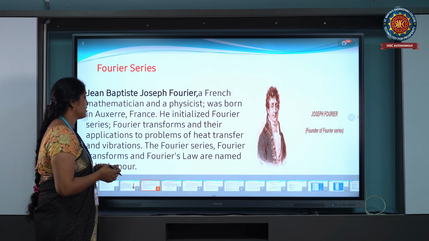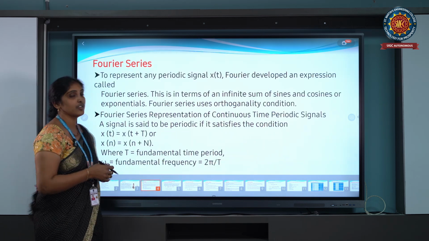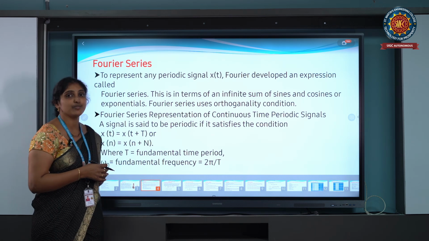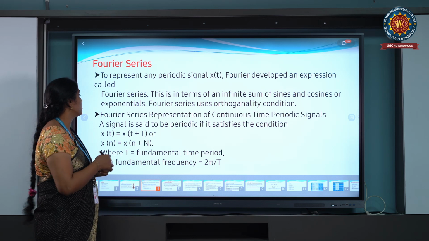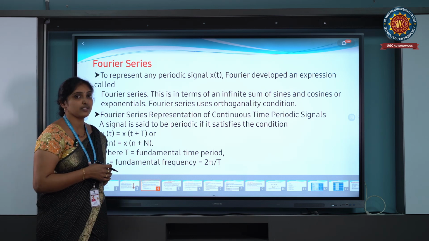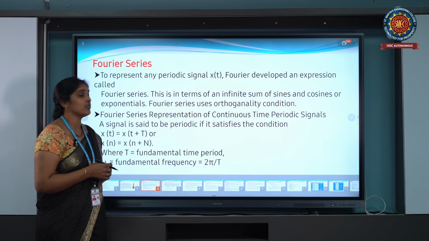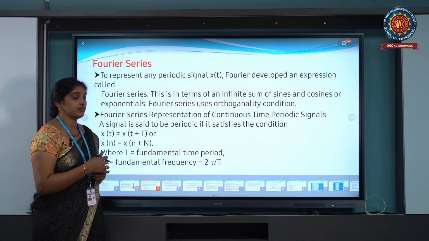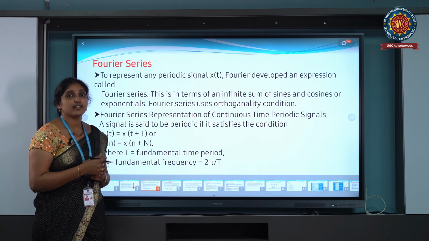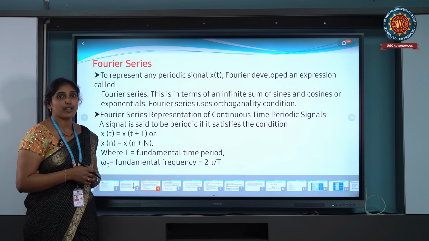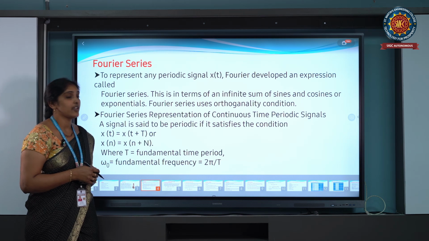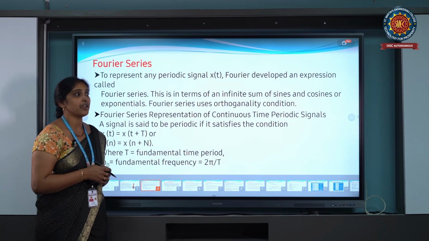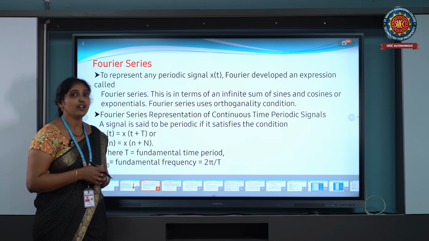The Fourier series definition is the representation of signals over a certain interval of time in terms of linear combinations of orthogonal functions. The Fourier series is applicable only to periodic signals. A periodic signal repeats itself at regular intervals of time, so x of t equals x of t plus capital T, where T is the time period, T equals 2 pi by omega naught.